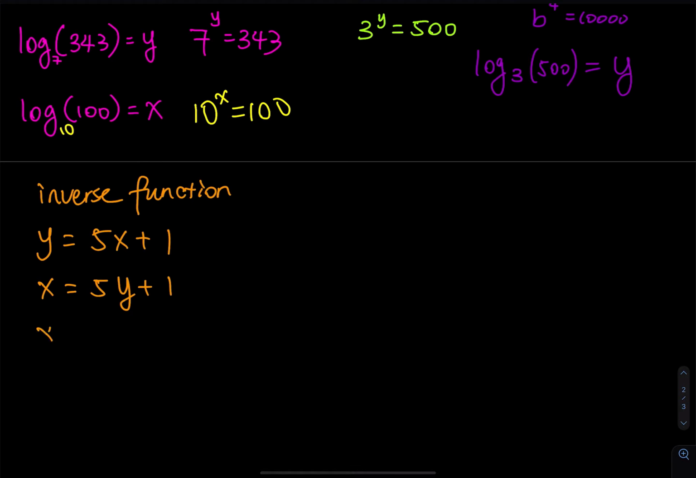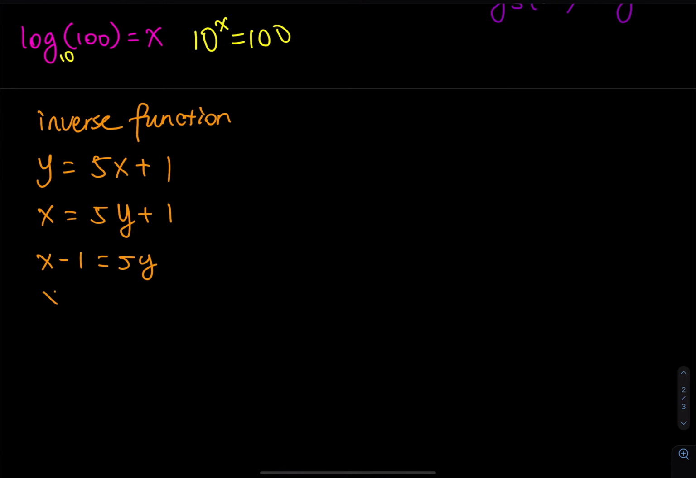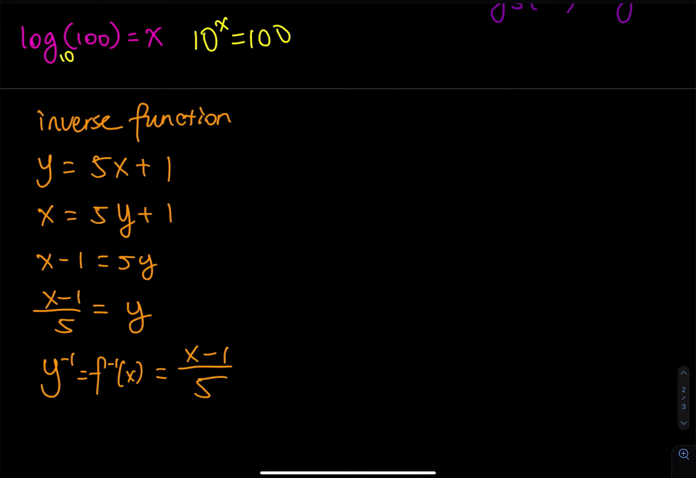I will subtract 1 first. That is equal to 5y, and then divide by 5 on both sides: (x minus 1) divided by 5 equals y. So my inverse function is y inverse, or you can write f inverse of x, equals (x minus 1) divided by 5. So this is your inverse function. So this is for a linear function.